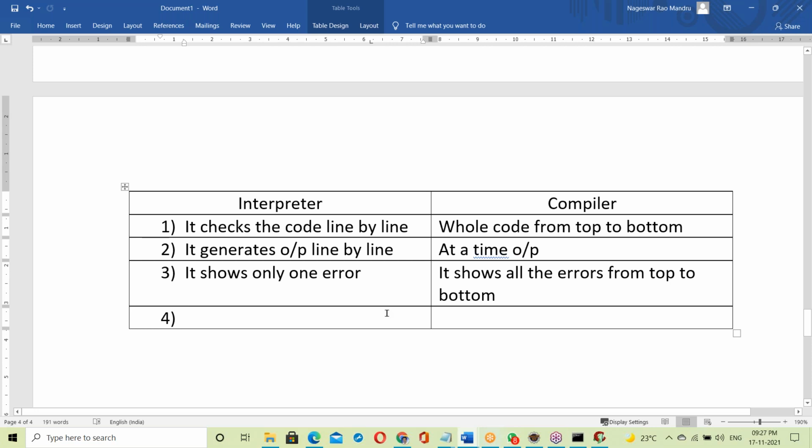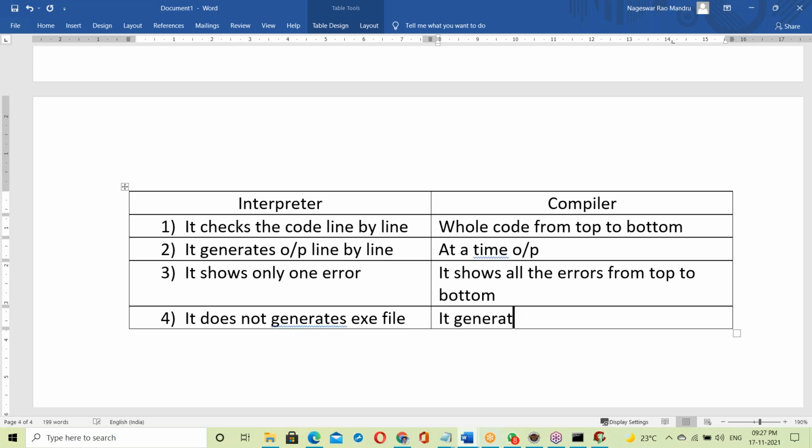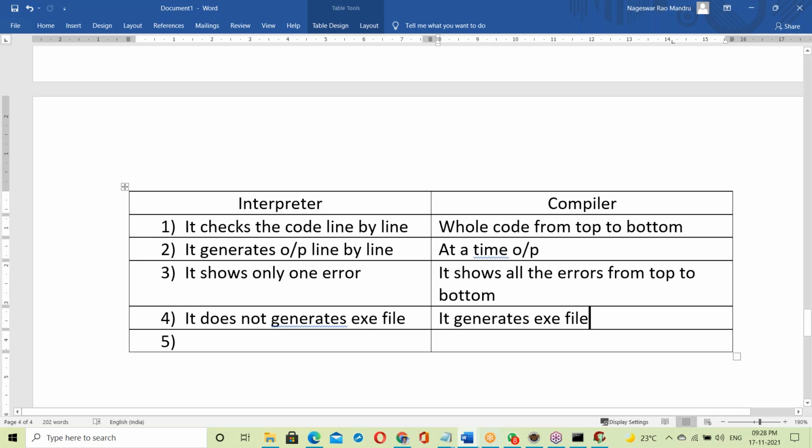Next, the main difference is the exe file. The interpreter does not generate an exe file. The compiler generates an exe file. The interpreter does not generate an exe file; Python scripts are directly executed. The compiler generates one exe file, and that exe file is executed. The interpreter executes directly.